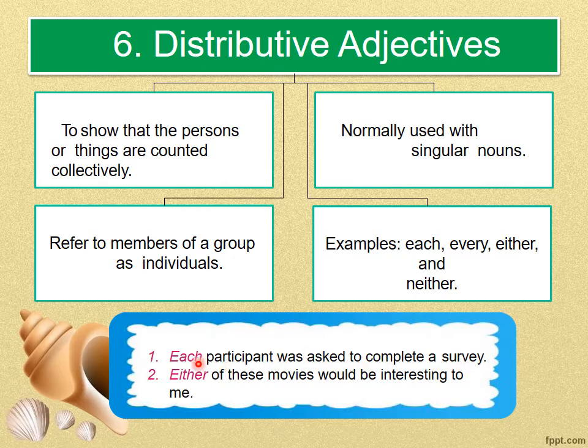So that's why now this each is a distributive adjective. Either of these movies would be interesting to me. So now among many movies, either may be interesting, no? So it would be interesting to me. So that's why now this either is again a distributive adjective.